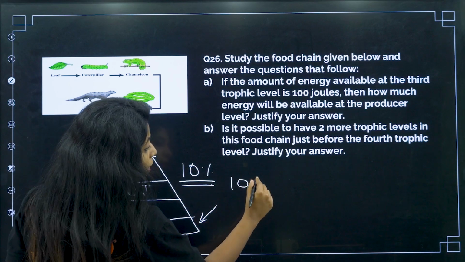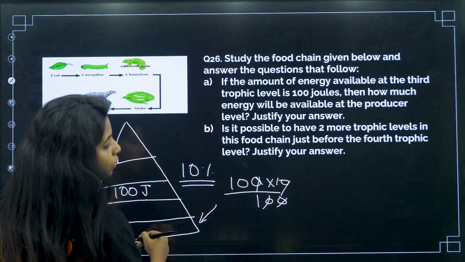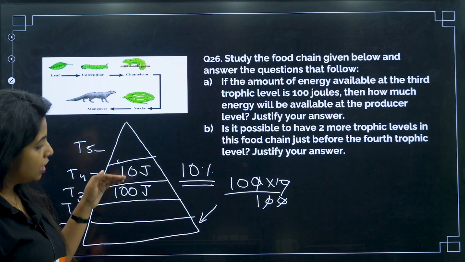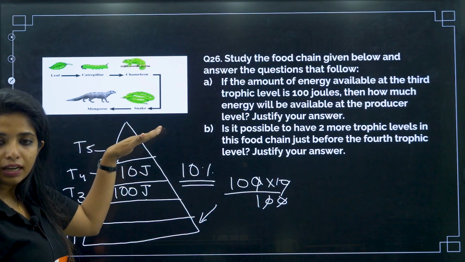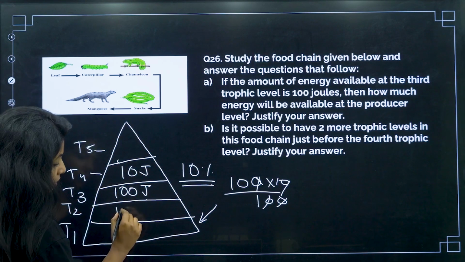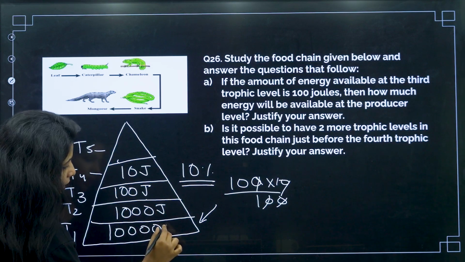What is 10% of 100, my dear children? Calculate. If you are not able to calculate, I will make you calculate. You just have 10 joules. So it goes lesser. How much? 10% lesser. So I just have to increase it and I will get to know. So if it is 100, this is 1000. If this is 1000, it is going to be 10,000.